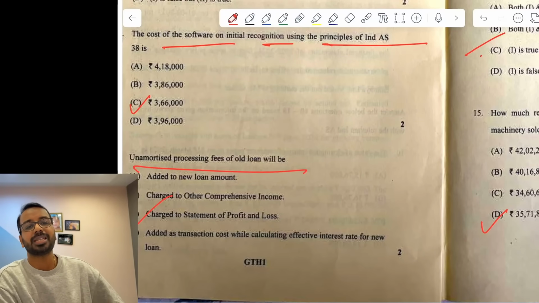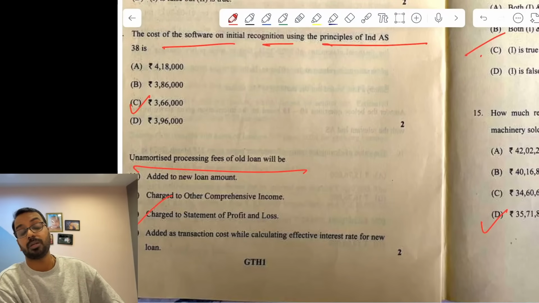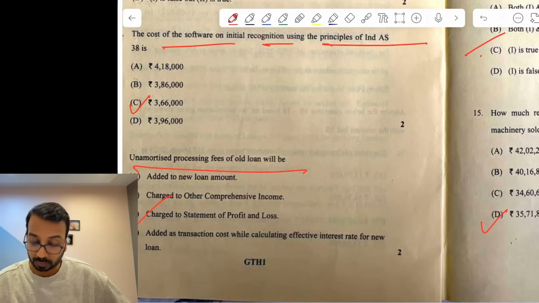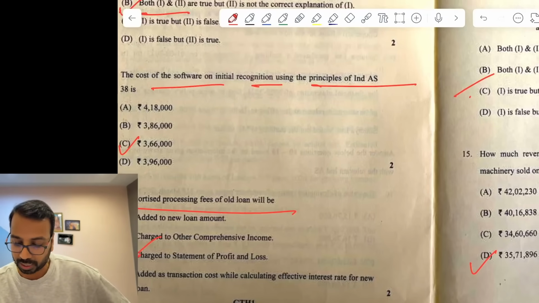Now, unamortized processing fee of old loan. Here, the loan is taken from a different company. The loan has been borrowed from another entity, and it is not refinancing or modification and all of that. Hence, it has to be charged to P&L.